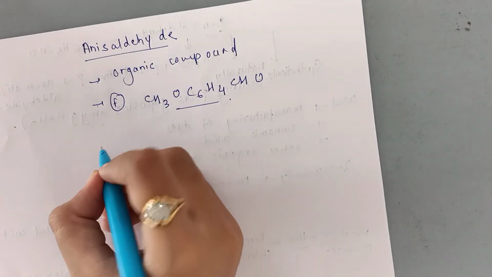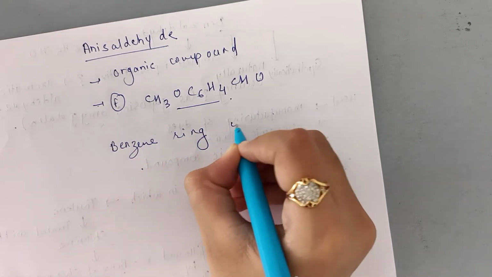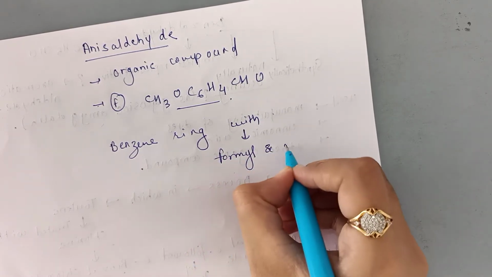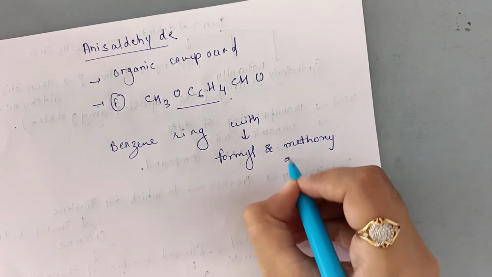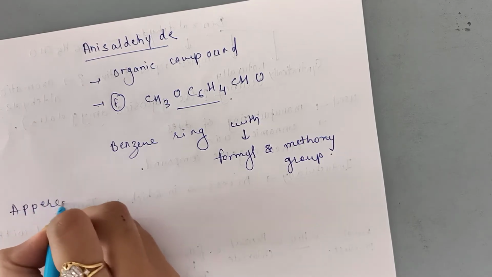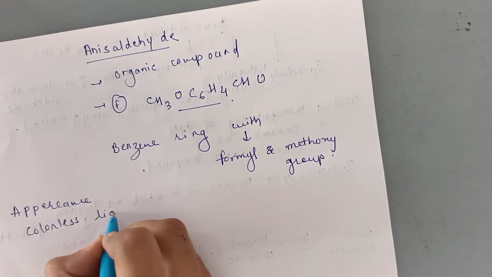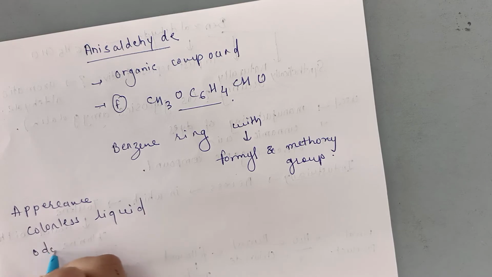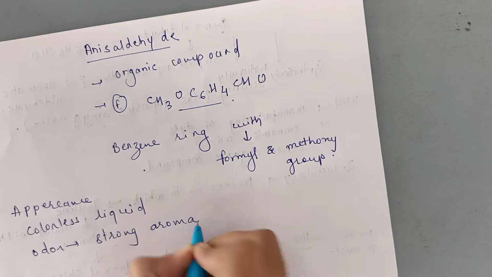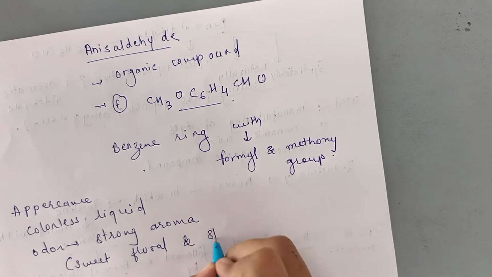Now in its molecule it has a benzene ring along with formyl and methoxy groups. Then we will see, appearance wise, it is a colorless liquid and it has a strong aroma, an odor like sweet, floral and strong